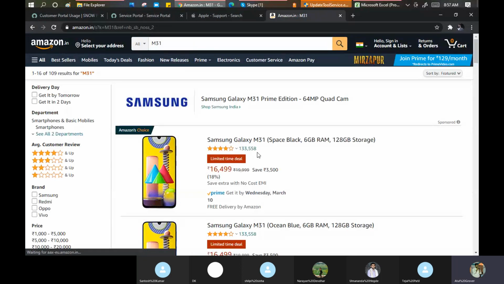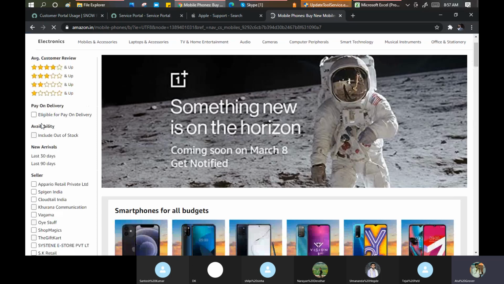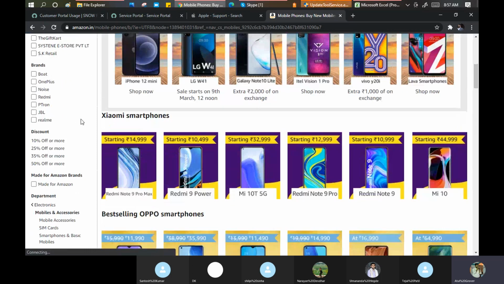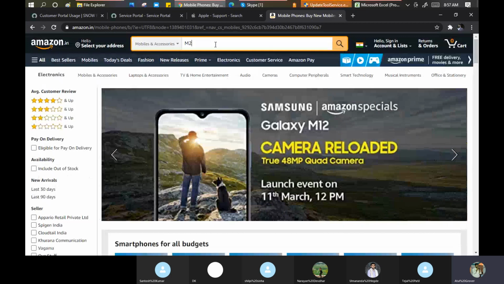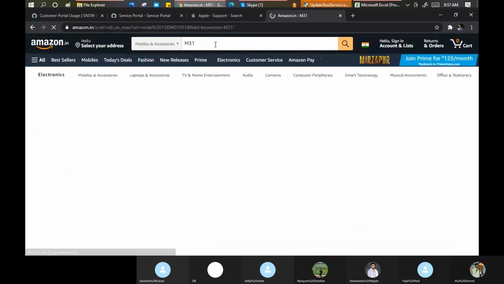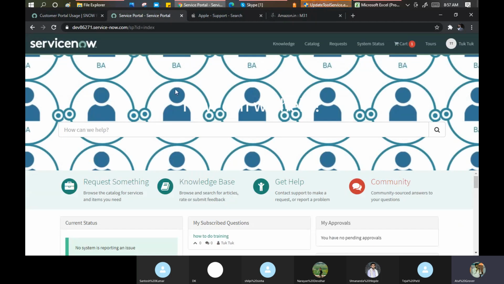Even though Amazon also gives me the option: sir, go here, click on Mobile, select your models here, take the model you need. No, but we are so impatient that we always write here. Simple. So these things are available here as well. Either you can search it here. I want to order a laptop, or Apple laptop. I can do my search from here as well.